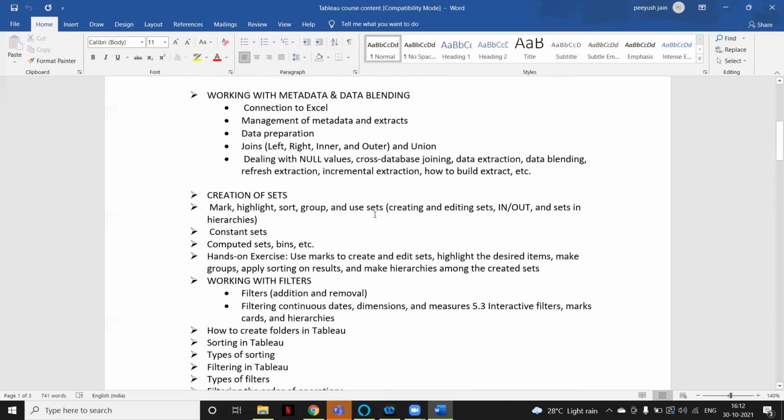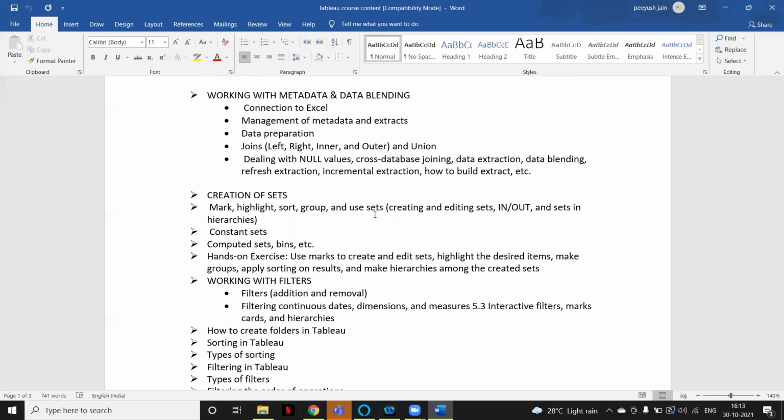Okay, then we will go in deep, like how you can start creating your sheet. So basically, the output or outcome of Tableau is that we have to create a dashboard, right? And a dashboard is nothing but a combination of multiple worksheets. So first we have to create a sheet, then we can merge all the sheets, whatever we want to represent, in the dashboard.